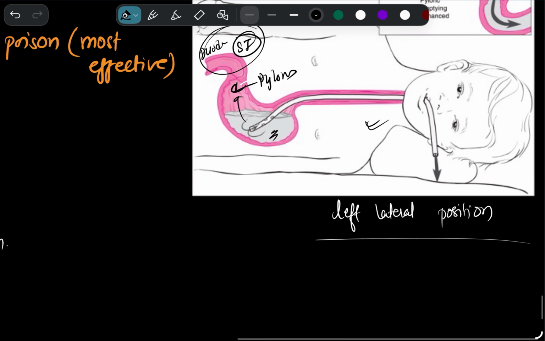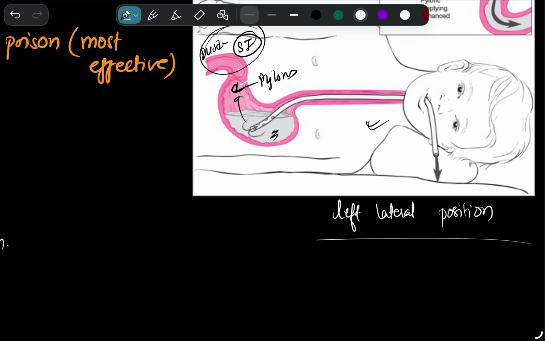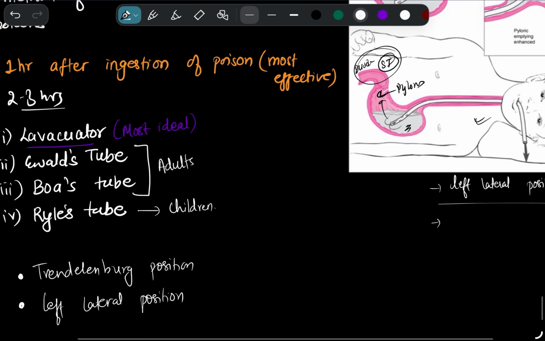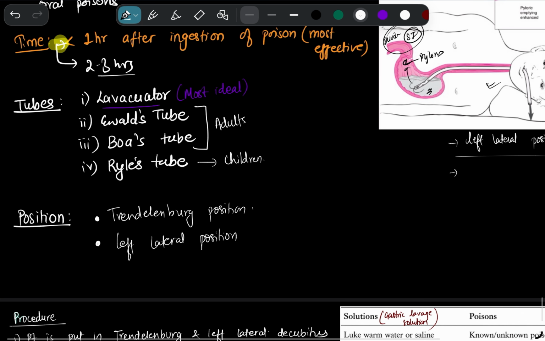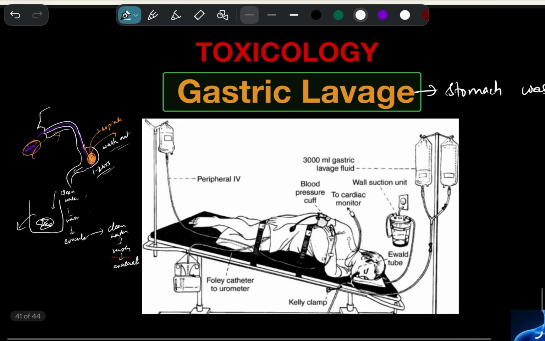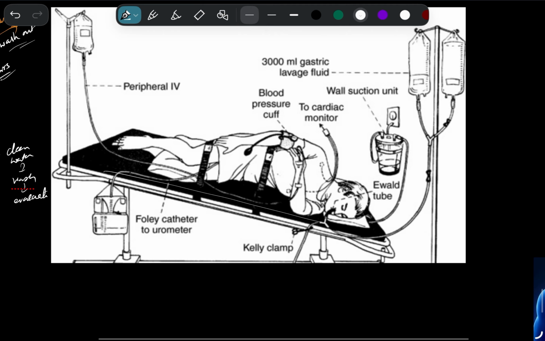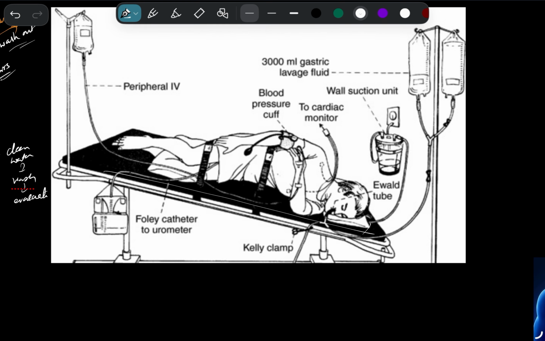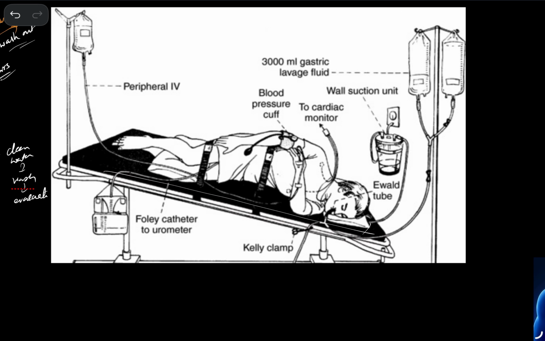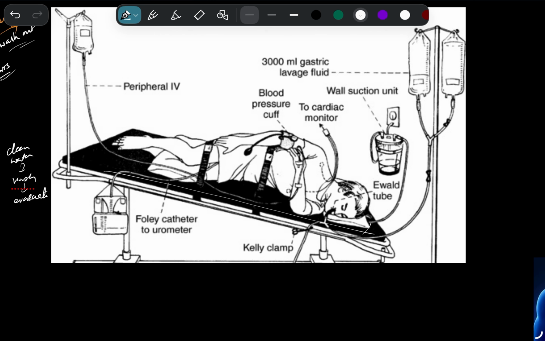And another thing is that it has to be done in Trendelenburg position. So this Trendelenburg position, one position is this, and one is the left lateral position. So what is this Trendelenburg position? If you look at this drawing carefully, you'll see that the person is sleeping in an inclined position. This inclined position is known as Trendelenburg position. Why is this position very important?